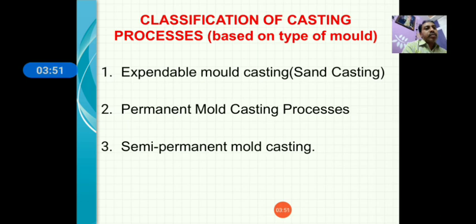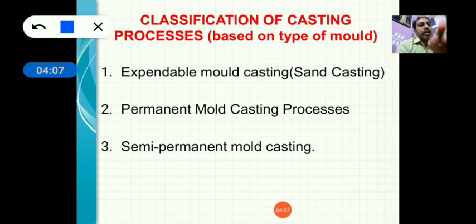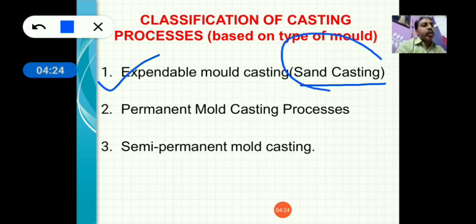Now casting can be classified into three basic categories: expendable mold casting, that is sand casting, then permanent mold casting process, and semi-permanent mold casting process. So what does expendable mold casting mean? Expendable means it can be consumed. Sand casting is called expendable casting because after the casting process your mold is destroyed, so it is consumed.